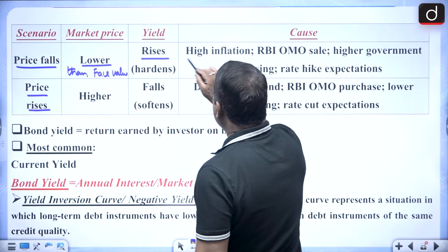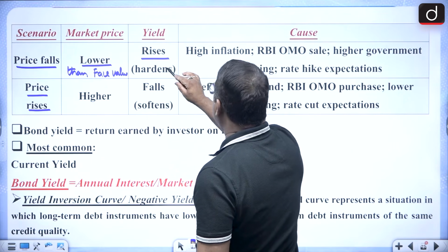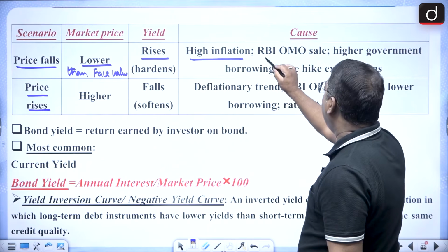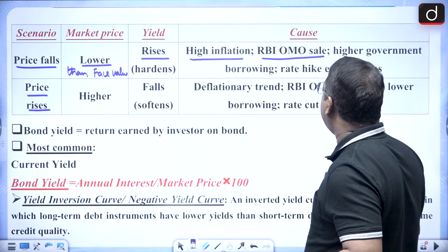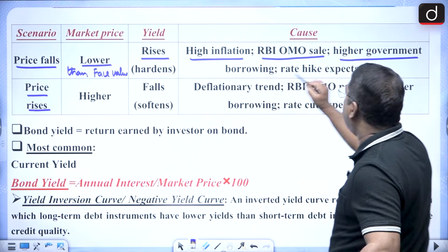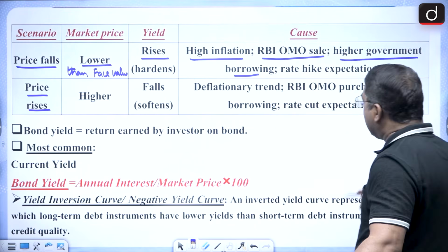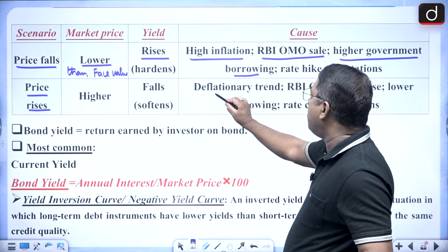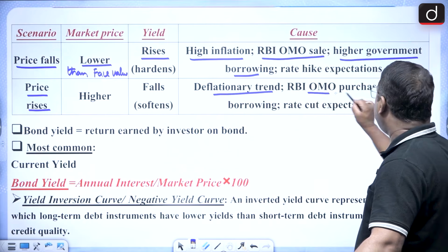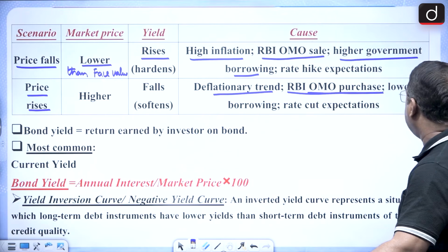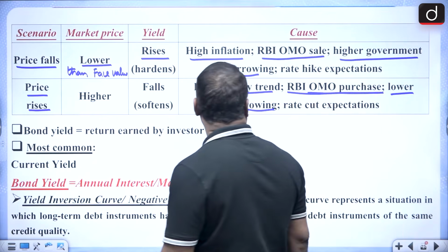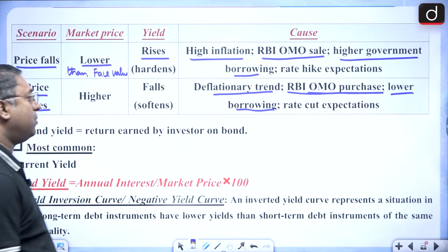Now, the cause of this situation is high inflation. Then the RBI open market operation sale is being done, and higher government borrowings. And the other situation comes when there is a deflationary trend, or in open market operations the RBI is purchasing, and the borrowing is cut, lower borrowings.